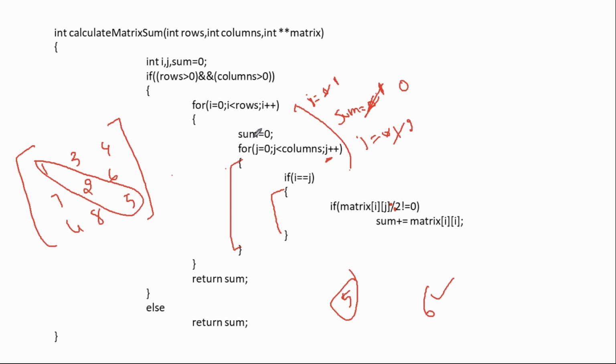Why? Because for every row, we are making the sum value 0. This should not be written here. You should write this before the for loop, you can write it here, no problem. But you should not write inside this. So this is one correction. And this is another correction: you have to check whether it is even or odd. These are the two corrections in this particular program.